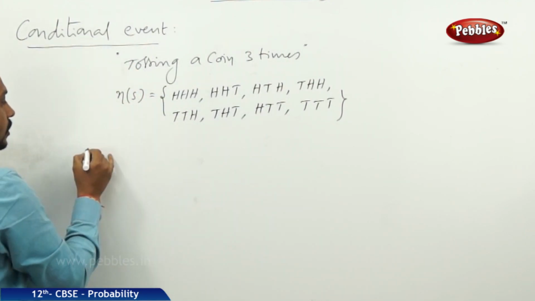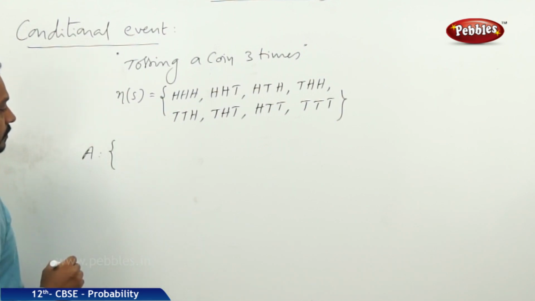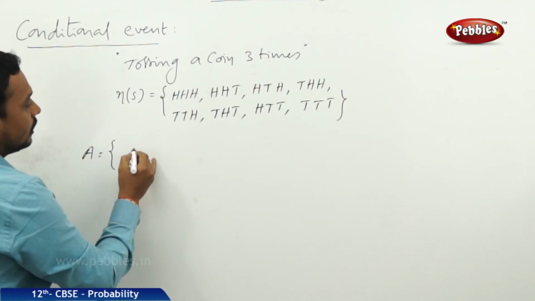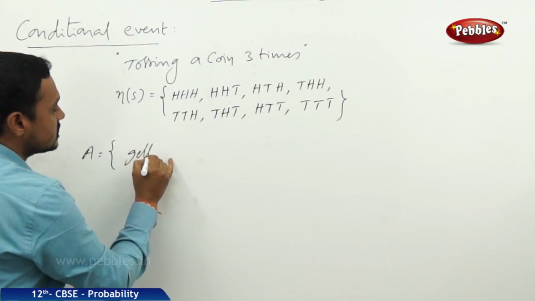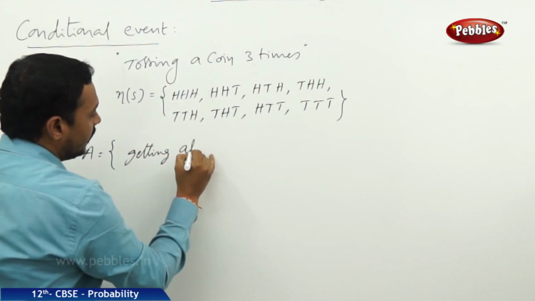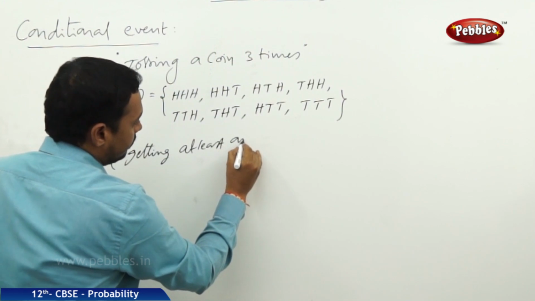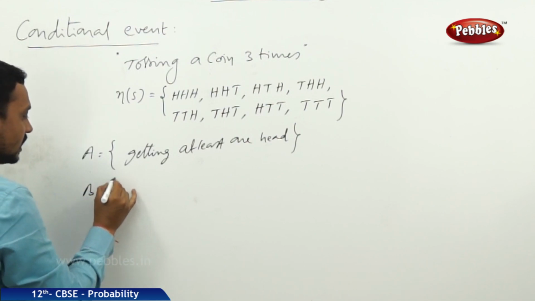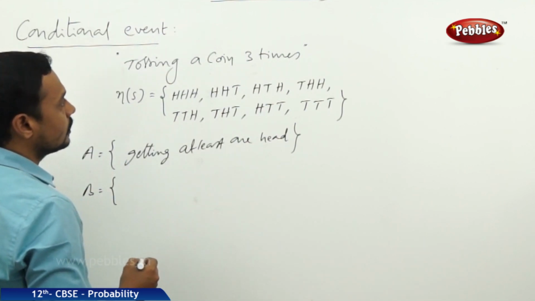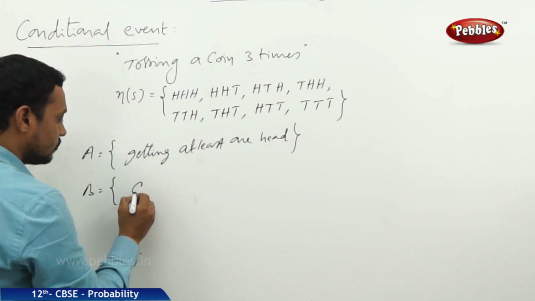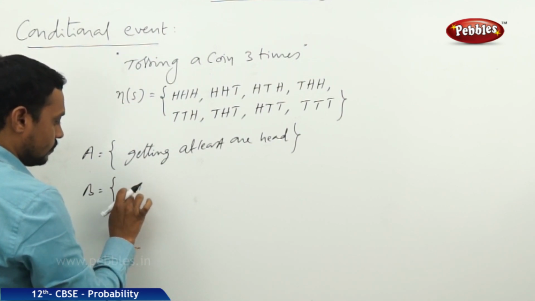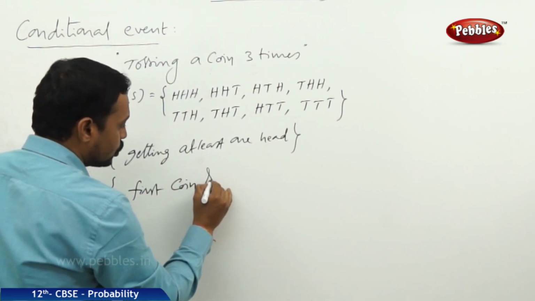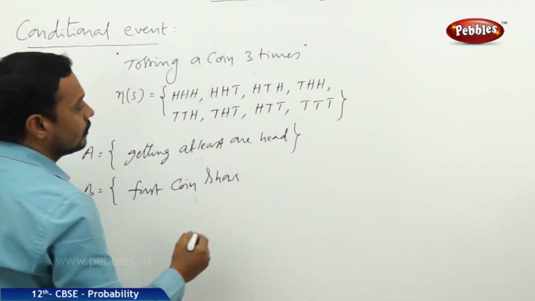Now I am going to define 2 events. One is A, the event of getting at least one head, and B is the event that the first coin shows tail.